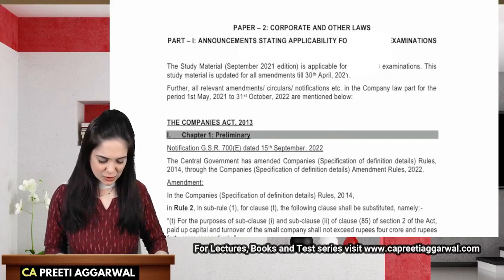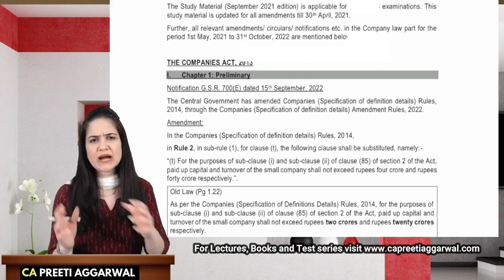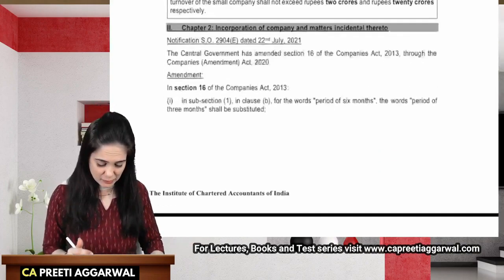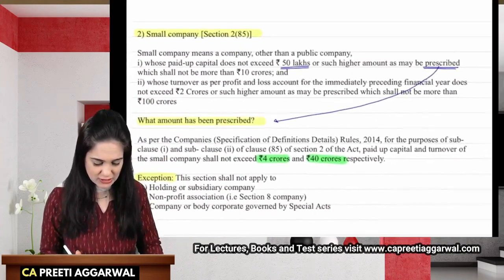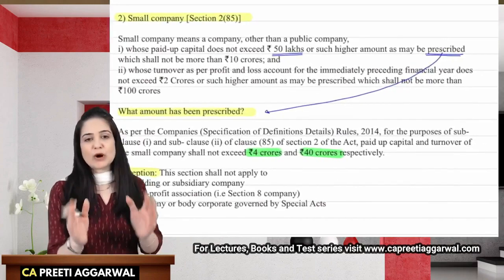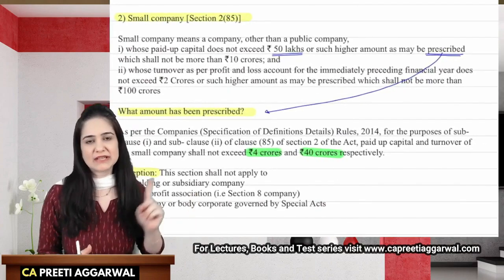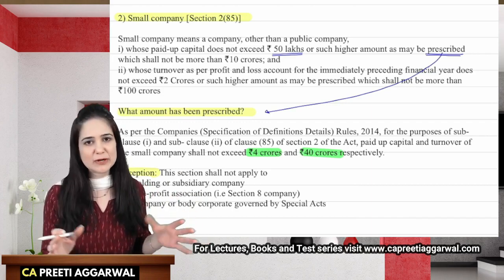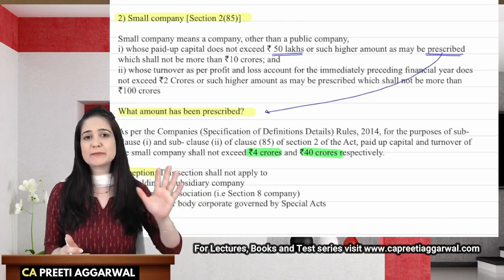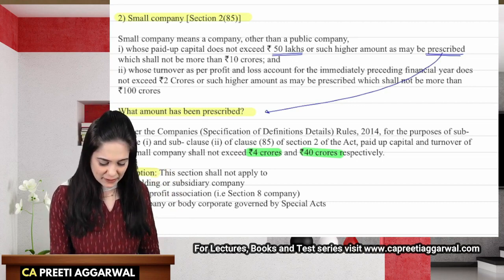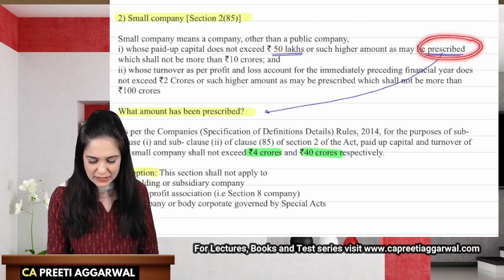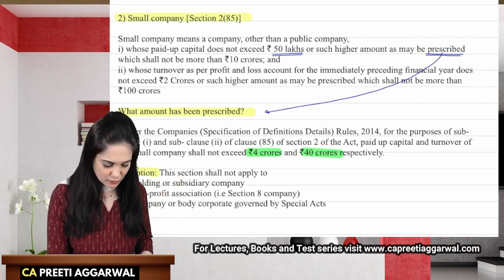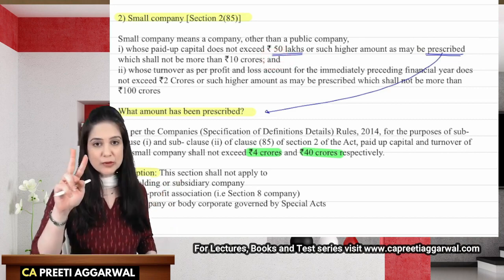The first amendment relates to chapter 1, the preliminary chapter, and the amendment is relevant to a small company. Now you're aware that small company is defined under section 2 clause 85 as a company other than a public company. So can I say that the benefit of a small company is available to a private company whose paid up capital does not exceed rupees 50 lakh or a higher limit as may be prescribed, which should not be more than 10 crore rupees, and so it is a dual requirement.